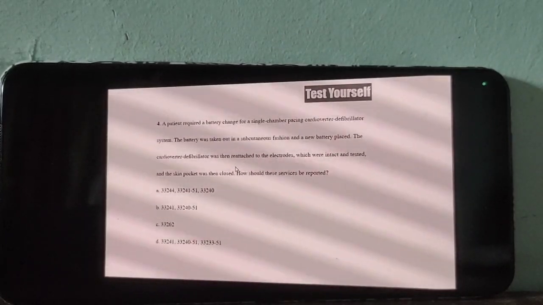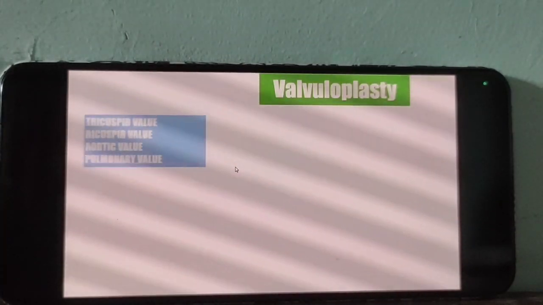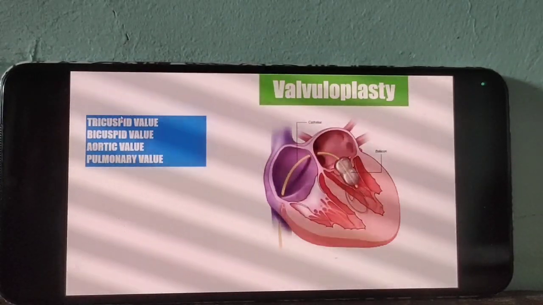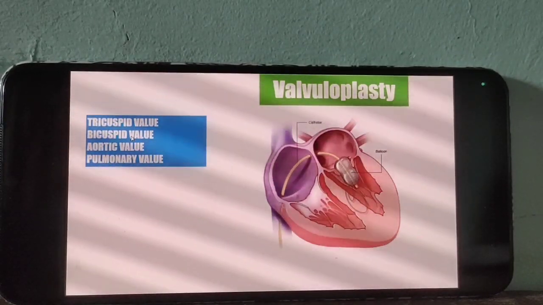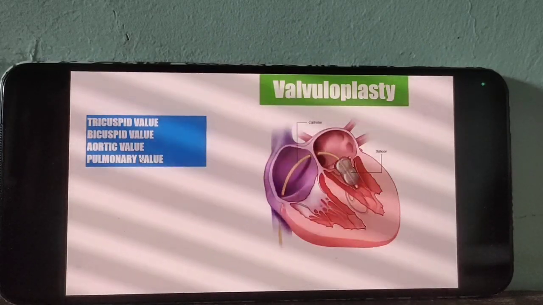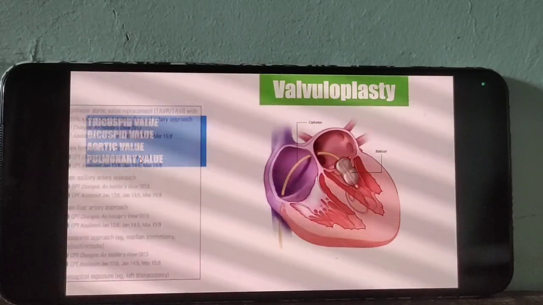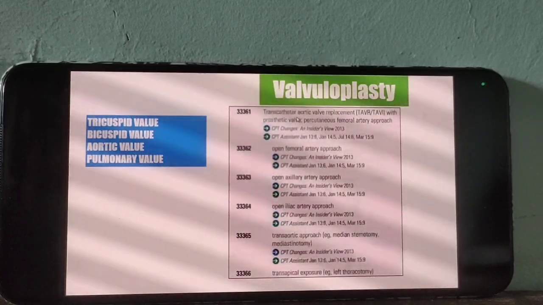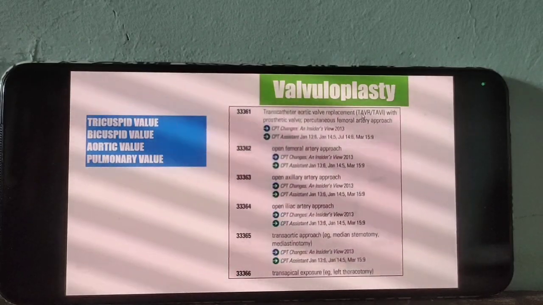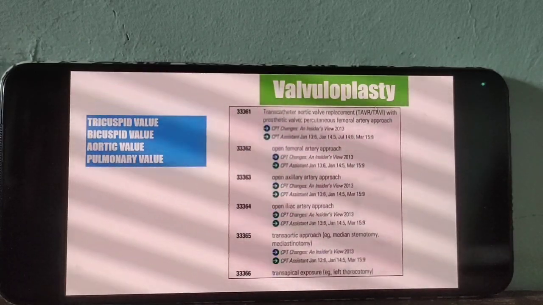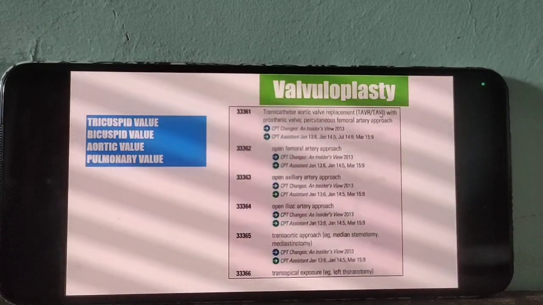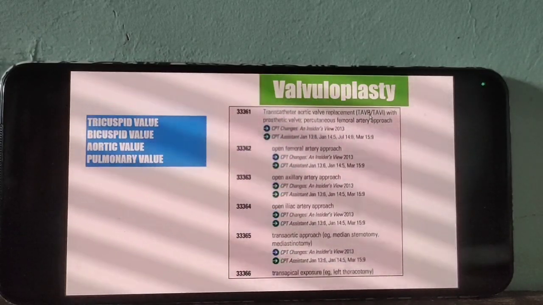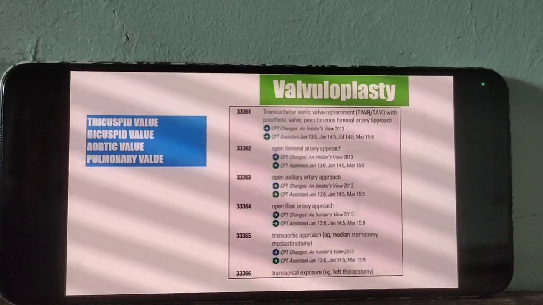Okay. Now valvuloplasty. There are 4 valves present in our heart: tricuspid, bicuspid, aortic, and pulmonary. So here TAVR. R stands for replacement, I stands for insertion.